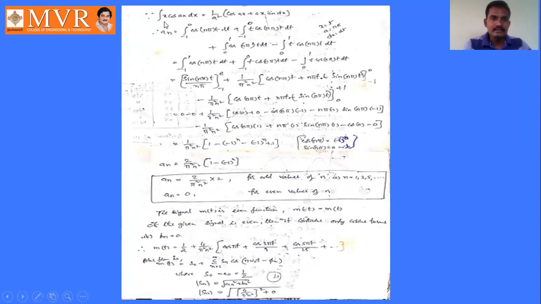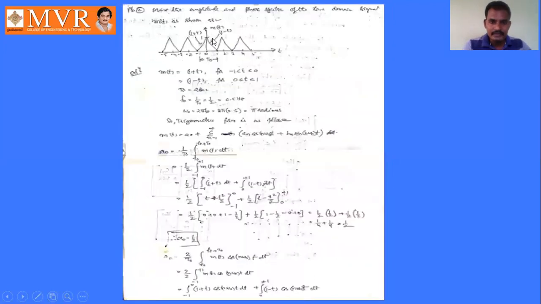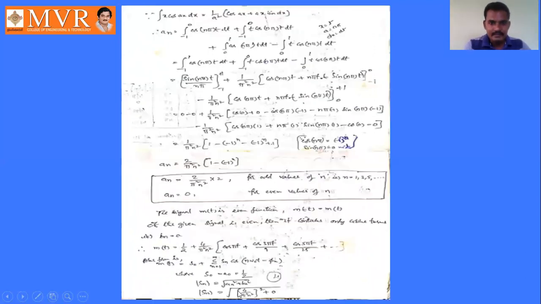Here we can expand this as integral minus 1 to 0 cos n pi t dt plus integral minus 1 to 0 t cos n pi t dt. N omega naught, here omega naught value is pi, that's why n pi t. So we are expanding this one: integral minus 1 to 0 of 1 into cos n omega naught t dt, plus t into cos n omega naught t dt, right?